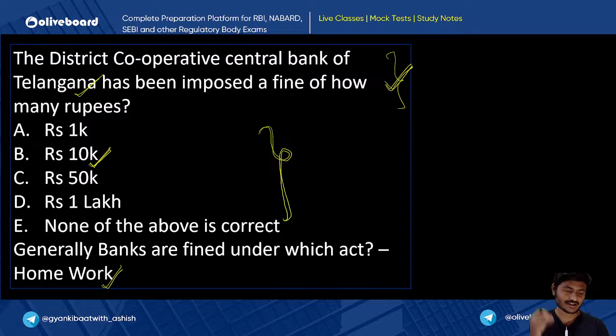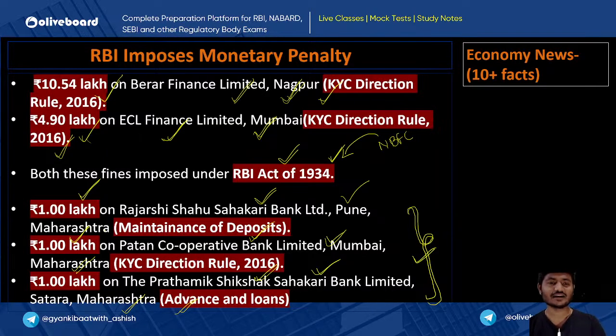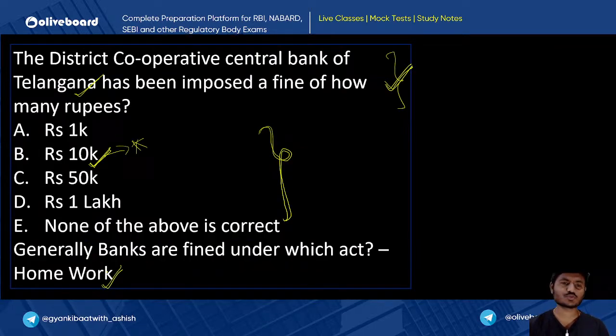Yes, Walakirti, you were correct. It is 10,000 here. And this is an exception. Why? Because RBI has imposed the penalty on 4 banks, right? On 3 banks it has imposed a penalty of 1 lakh rupees each. But this was the bank on which they imposed a penalty of 10,000 rupees. So sometimes there are exceptions, and we have to focus on that particular exception more diligently, and that is why I have given this question to all of you.